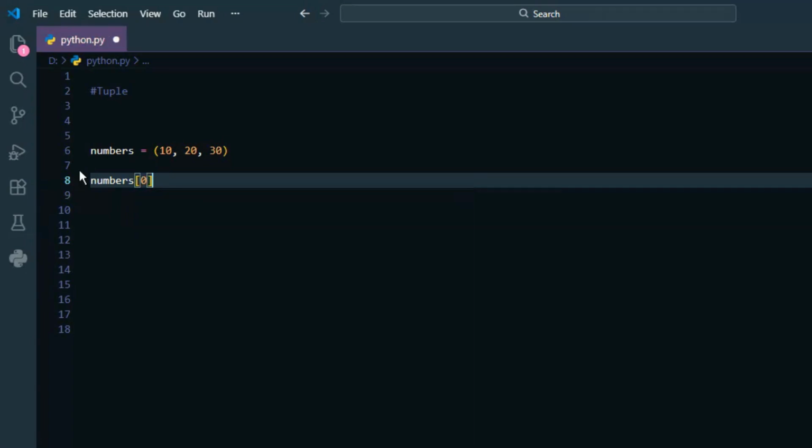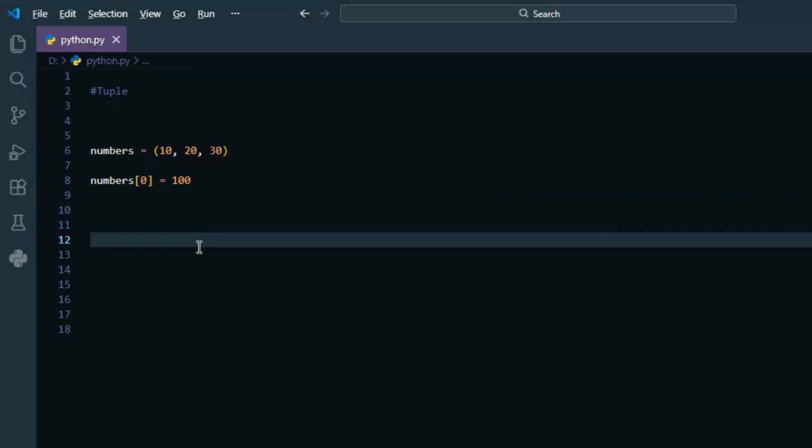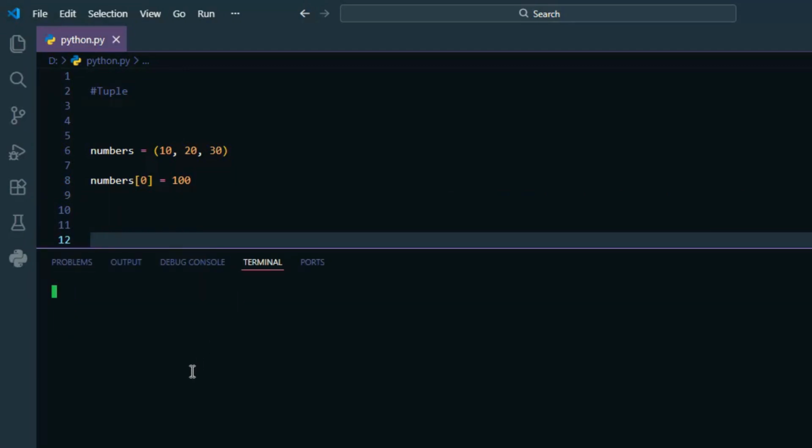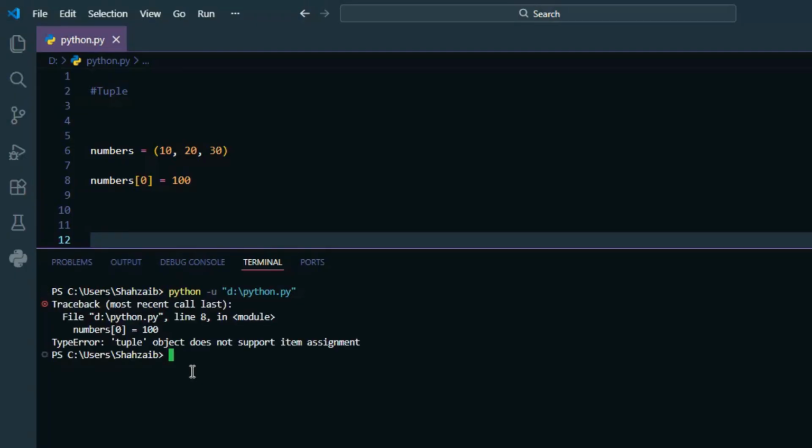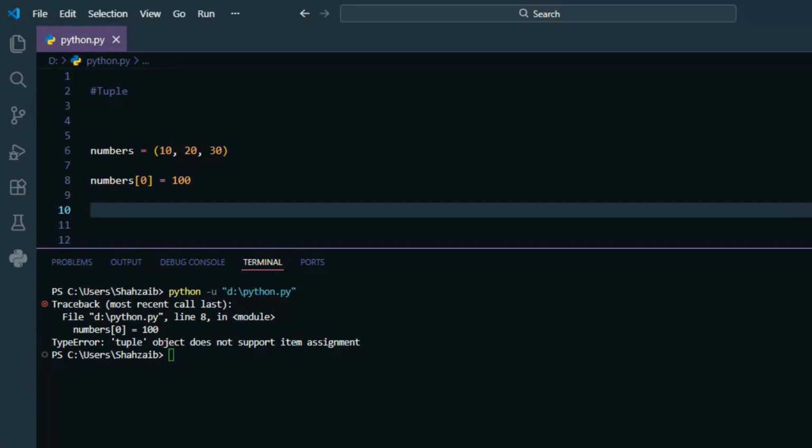But now let's try changing it. Change means, I want to change the 0 index element to 100. So first you think, how can I change? The simple answer is no. This will give an error. Why? Because tuples are immutable. Immutable means cannot be changed. So in simple words, if you want data that can change, use a list. If you want data that should stay fixed, use a tuple.